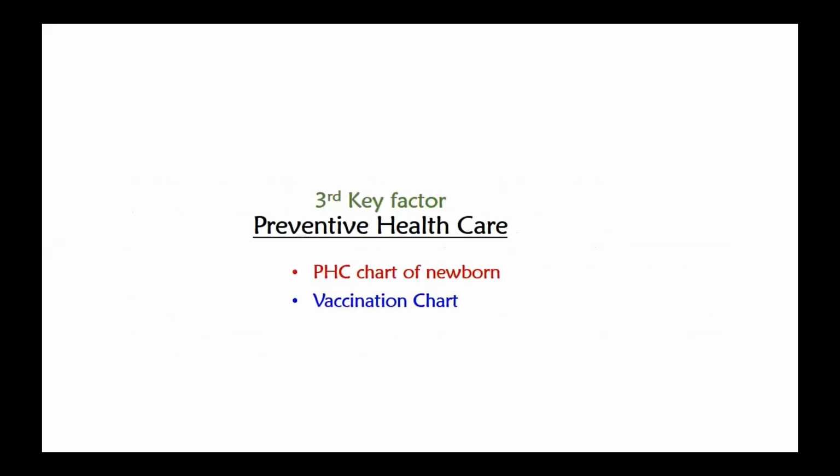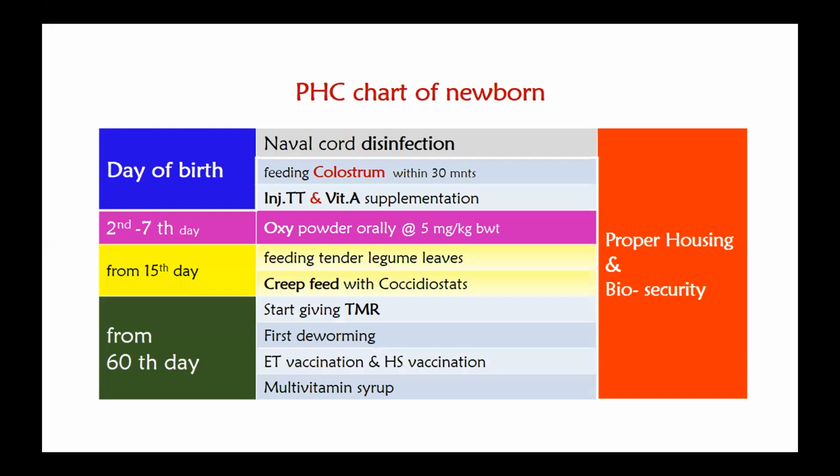Then other preventive healthcare is the preventive healthcare chart for newborns, then the vaccination chart. So here, after the kidding, the navel cord of the kid should be ligated or cut, and then it should be properly disinfected, so that further infection can be controlled. And then the newborn animal has to be given colostrum, which is very important. This has to be given within 30 minutes so that they will gain lifelong immunity, and also to expel the first fecal material, which is also known as the meconium.